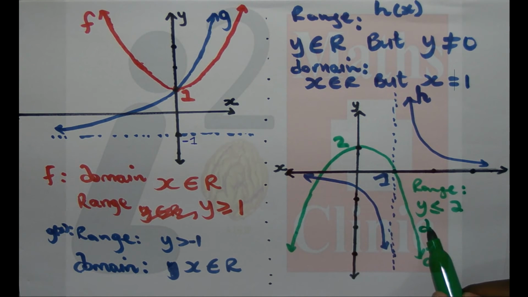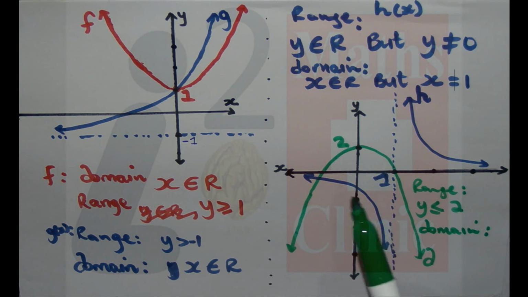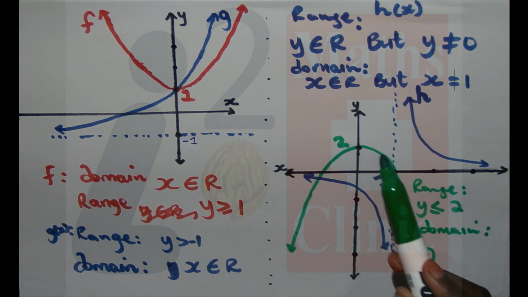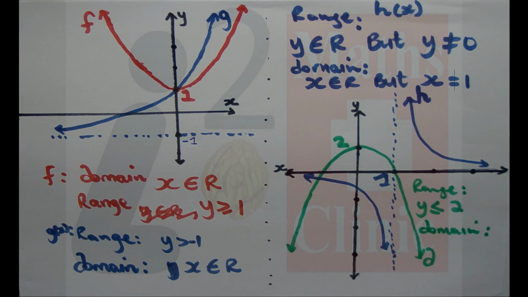And then our domain: for all x values, starting from 0 going this way, our graph is defined. Because it goes all the way down to negative infinity and positive infinity in x values, our graph covers all the x values, so x is an element of all real numbers.